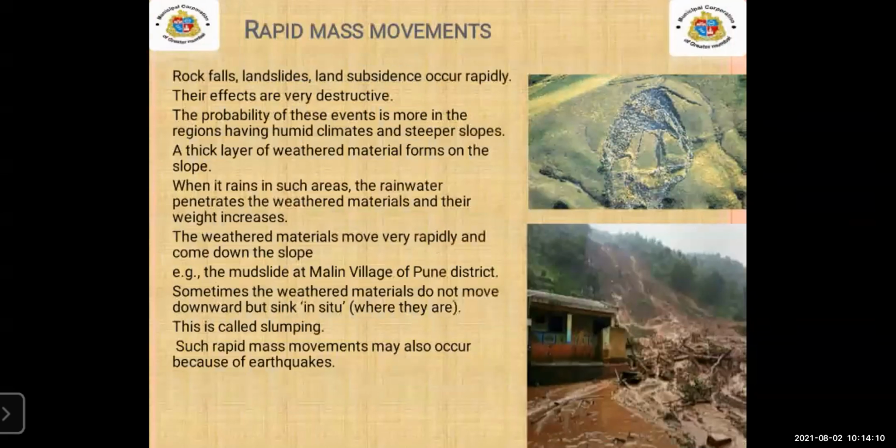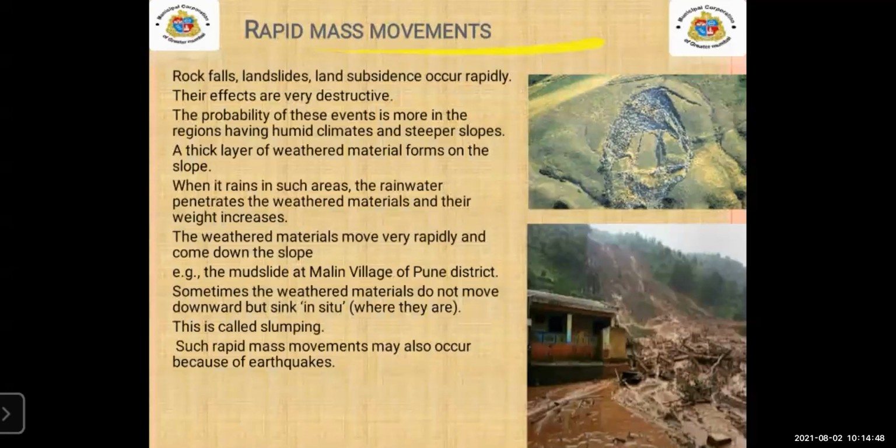Now see this rapid mass movements. What is rapid mass movement? In the mass movements, there are two types, rapid mass movements and slower mass movements. Now what is rapid? It is the same as steeper slope, student. Steeper slope means rapid mass movements, and gentle slope means slower mass movements. The meaning is the same, but the wordings are different.